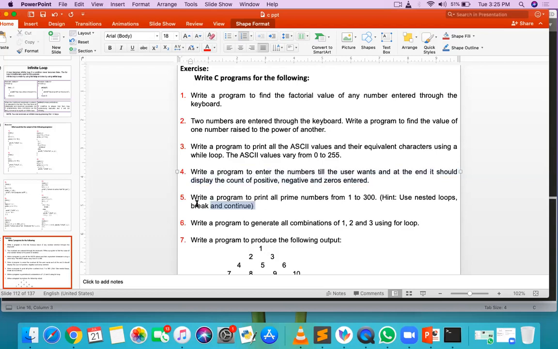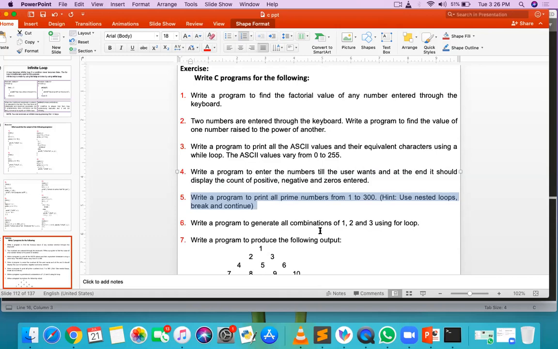Okay, again try for the prime number. You know what a prime number is? A prime number is only divisible by 1 and itself. So its corollary is that it is not divisible by 2 to n minus 1. So we are not checking for the divisible test here, we are checking for the non-divisible test. If it is divisible by 2, then it is not a prime number.